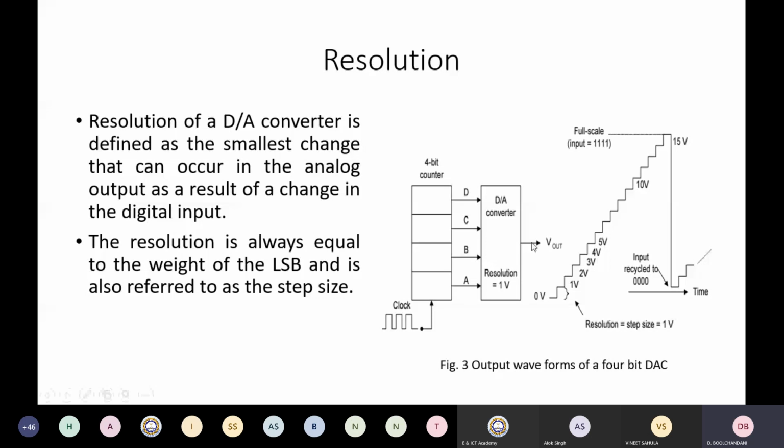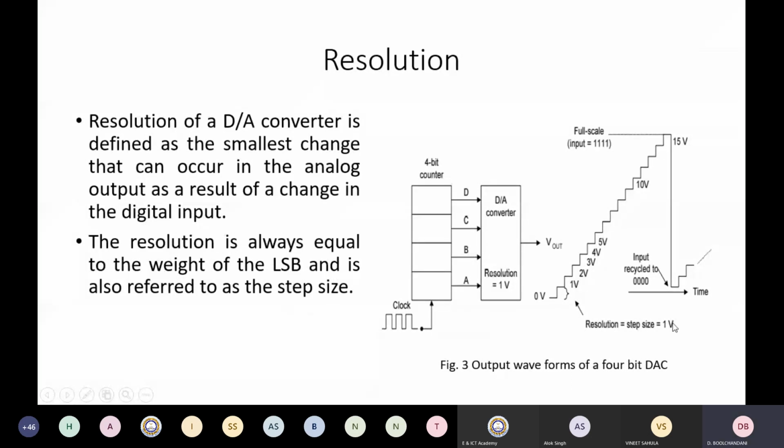What you're seeing in the figure is the same D to A converter, which is 4-bit. And we had seen that if I change the LSB, the output is going to change by 1 volt. Suppose you change this to 10, you're getting 2 volts. So resolution is the weight of the LSB.